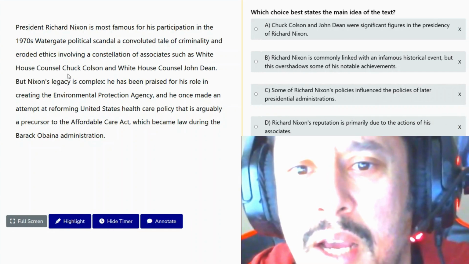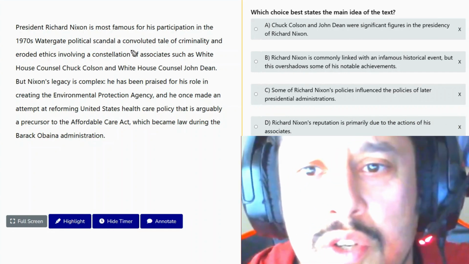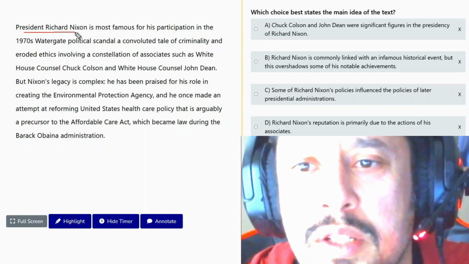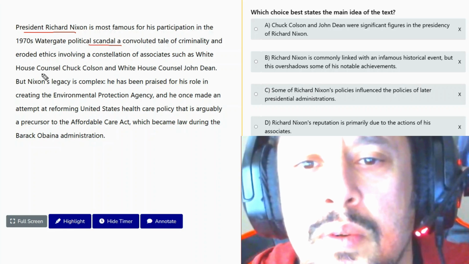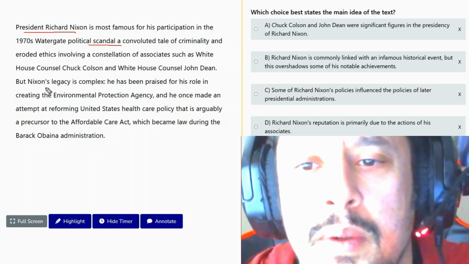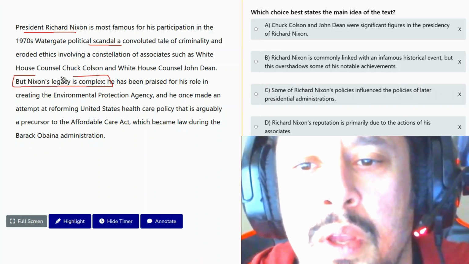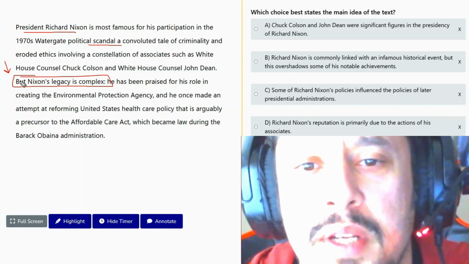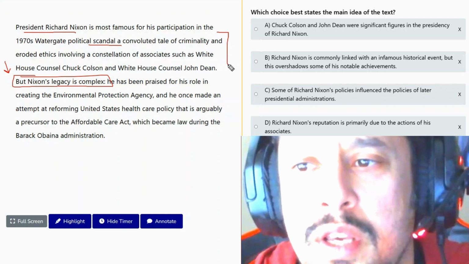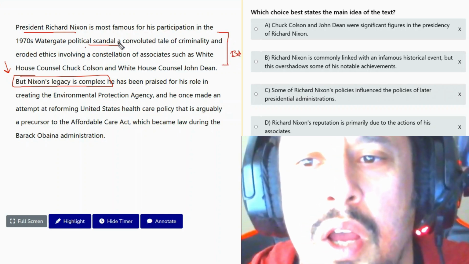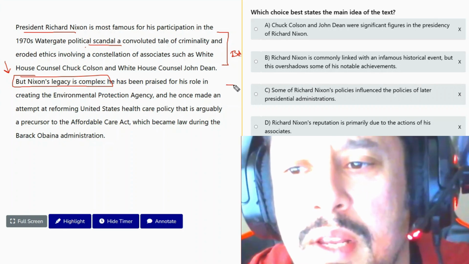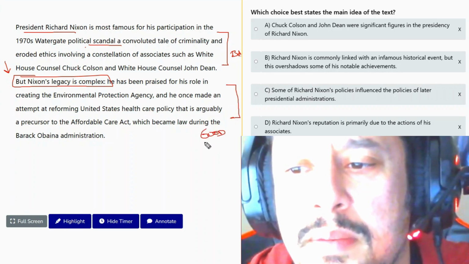Number 8, another main idea question. Okay, this is about Richard Nixon. There's a shift here. When you have a shift in ideas, keep it in mind. So here we're talking about the bad things about Nixon. It was a scandal, a convoluted tale, whatever. And then here are the good things about Nixon.